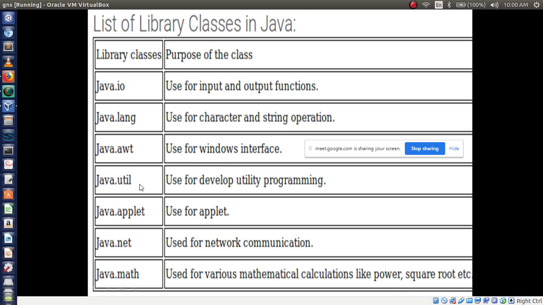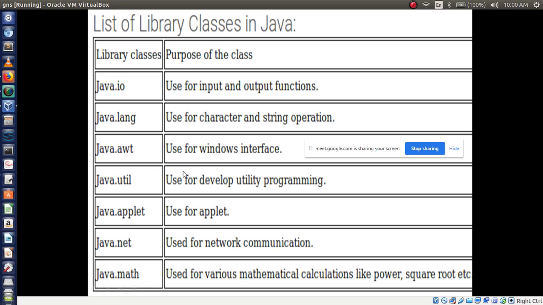Okay, and java.util we'll see later. And java.applet, net means network communication, math means you are going to calculate using square root, power, like that. If you are using these functions, compulsorily you need this class, that is java.math.